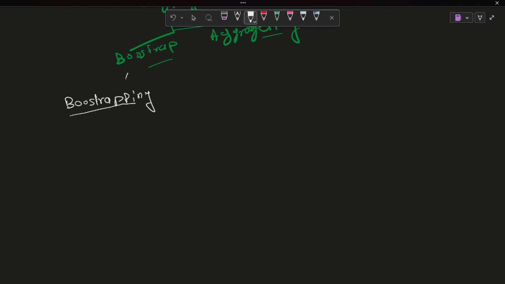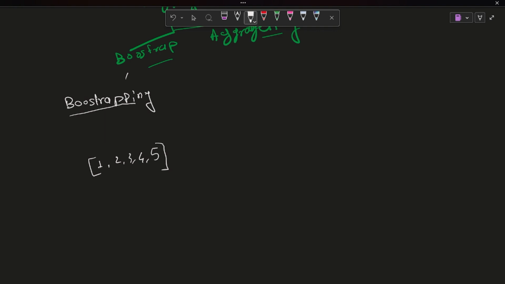Let's say we have a data set, and to keep it simple, it has 5 rows: 1, 2, 3, 4 and 5.